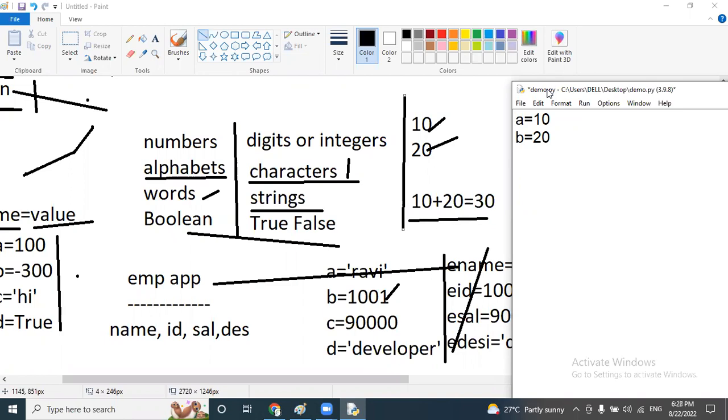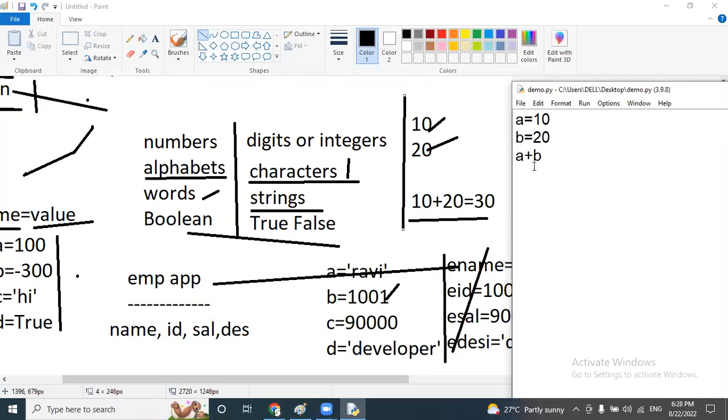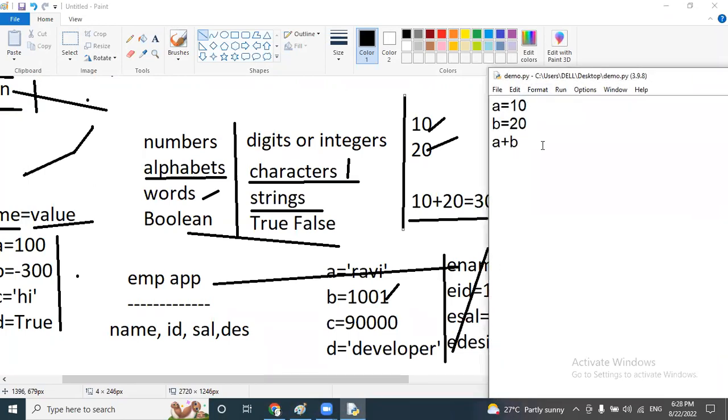After that, what is the expression? We have to use the plus symbol only. So simply mention a plus b. And now execute this. You can see no errors and no output as well. Why? Because if you want to print any statements on the screen, compulsorily we have to use the print method. But in this program, there is no print method. So what do you want to display on the screen? The result. Here the result is a plus b. So just add the a plus b statement inside the print method. So write print of a plus b. Here a is also a variable and b is also a variable.